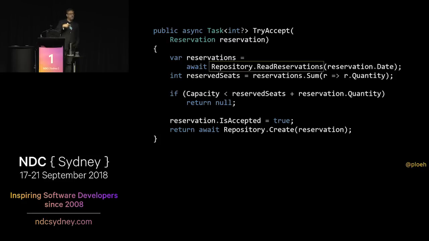It would return a new collection of reservations. And we understand why that happens. That is because the state of the database changes. Okay, fair enough. So you'd say, but that's still deterministic. Yeah, but it's just that we don't consider the state of the database to be part of the method. So therefore, we consider that to be non-deterministic.